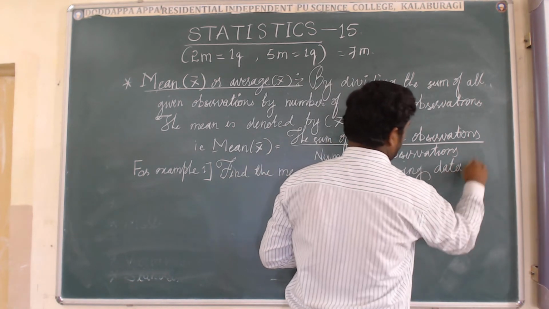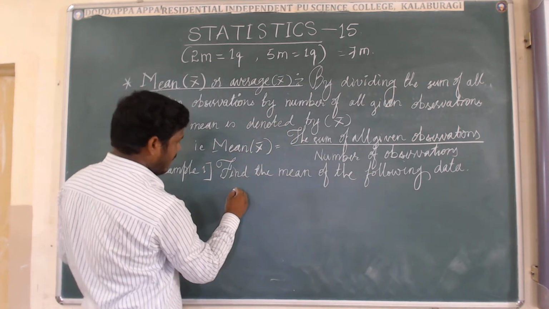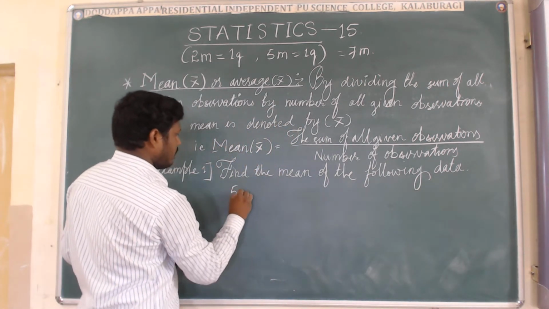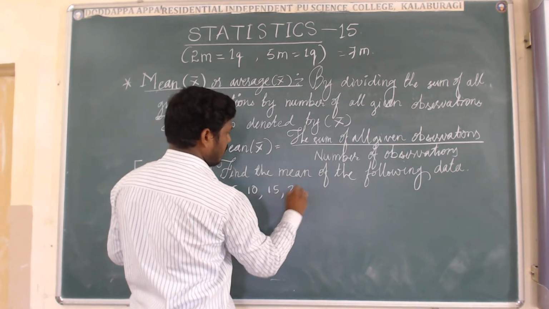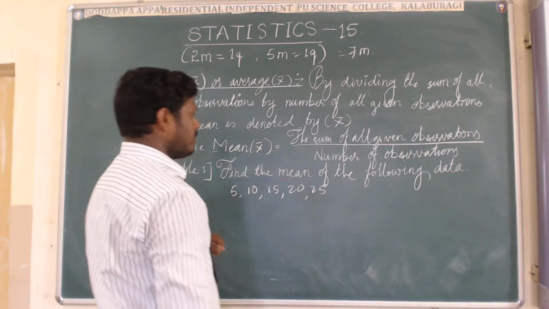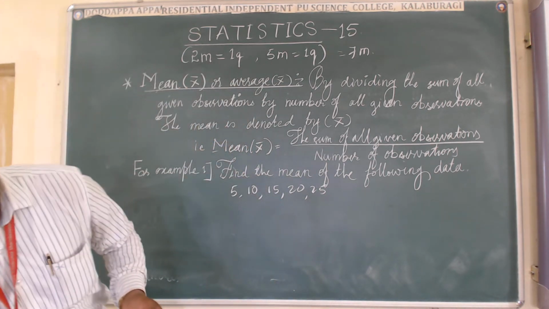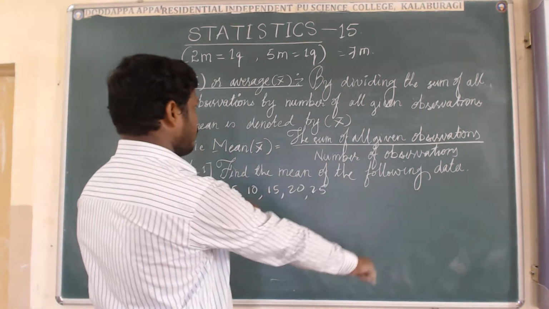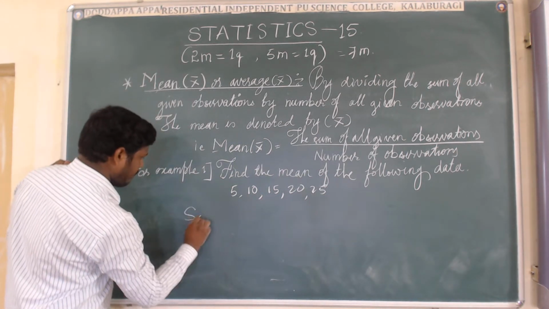The given observations I am giving here: 5, 10, 15, 20, 25. This is the first example for finding the mean of the given data or observations. Let us come to the solution of this question.